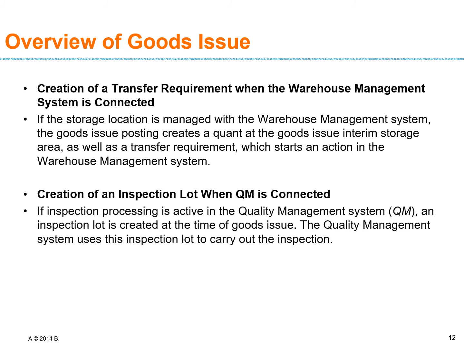When there is an inspection requirement, if inspection processing is active in the quality management system, an inspection lot is created at the time of goods issue. The quality management system uses this inspection lot to carry out the inspection. So तब भी it's not basically deducted from the inventory, but it's basically sent for the inventory updation, right, for the quality check.